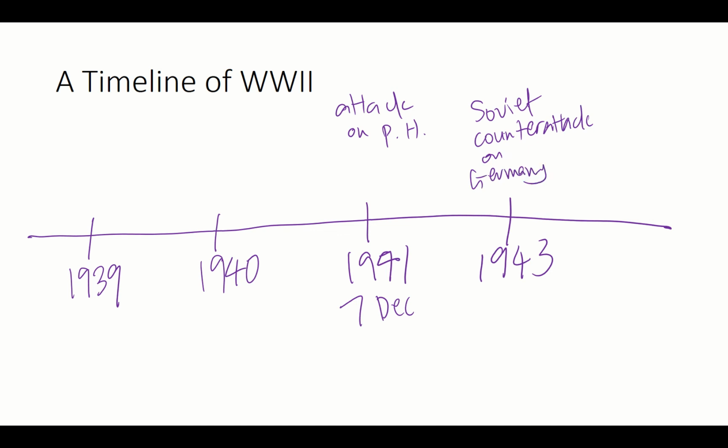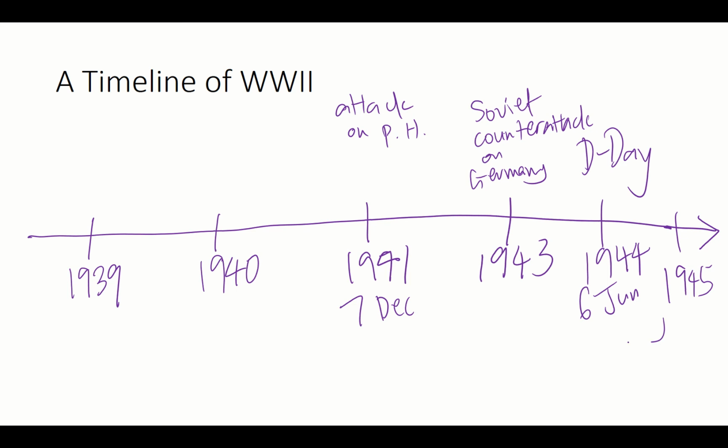Okay. In 1944, on 6th of June 1944, the Allies launch D-Day. If you have ever watched this show called Band of Brothers, go and watch it. It is the Allied counter-invasion of Germany, and in 1945, that is when World War II ends. In April and in September. April is the Nazi surrender, September is the Japanese surrender, and that's when World War II ends.